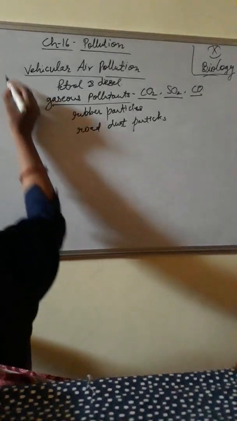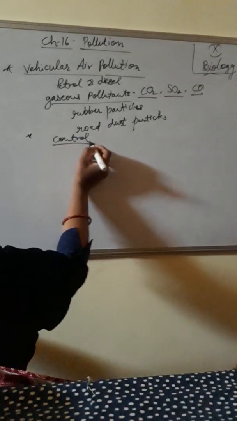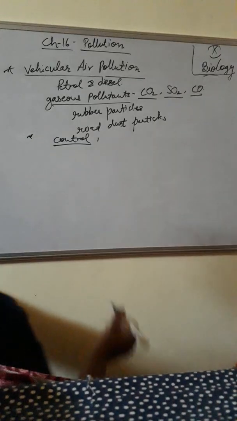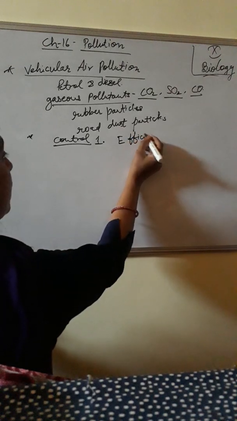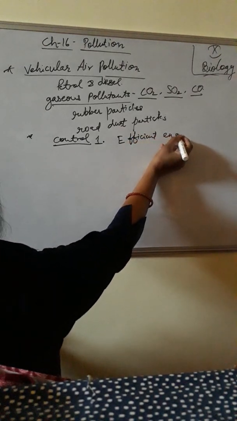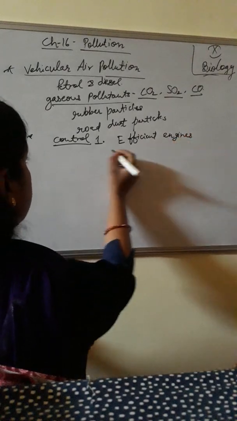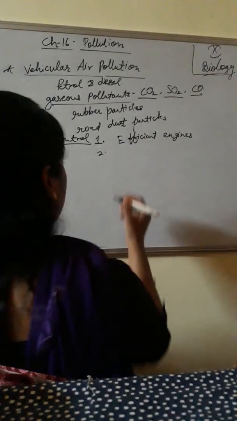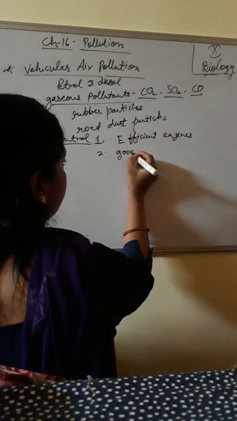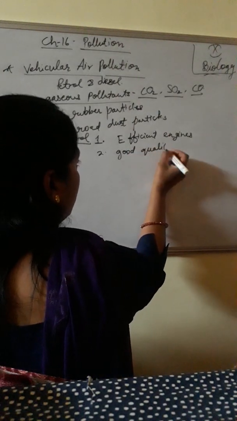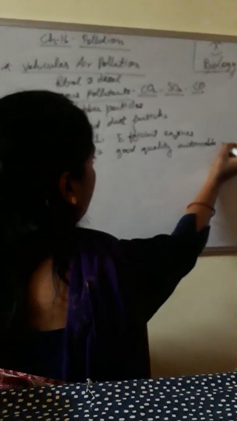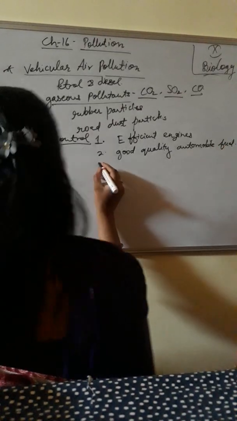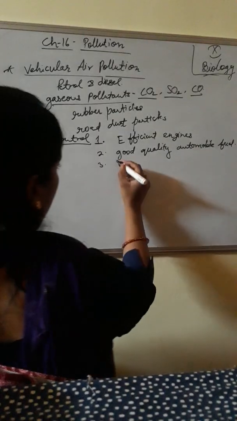How do you control this vehicular air pollution? Control. First one, efficient engines. Second one is good quality automobile fuel. And third one, lead free petrol.